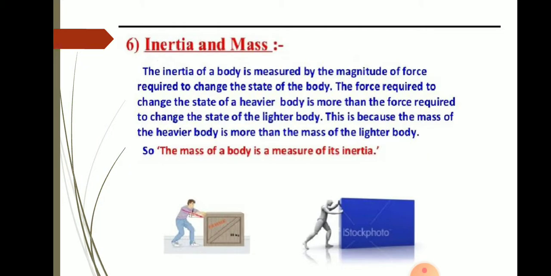So, as I told earlier, inertia is a measure of mass. So inertia depends on mass. All the above examples and activities which are given so far tell us that there is a resistance offered by an object to change its state of motion. If it is at rest, it tends to remain at rest. If it is moving, it tends to keep moving. So this property of an object is called its inertia.